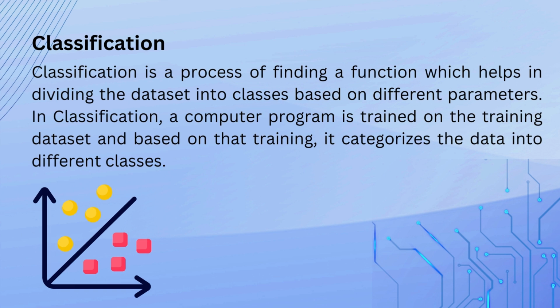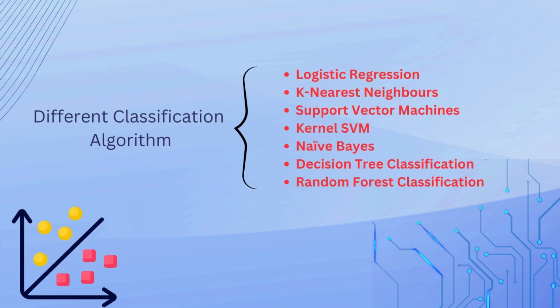Here are the different classification algorithms: logistic regression, k nearest neighbor, support vector machine (SVM), naive Bayes, decision tree classifier, and random forest classifier. These are the classification algorithms. I already made one video on logistic regression, so if you want to learn how to implement logistic regression using Python, you can go and check out that video also.